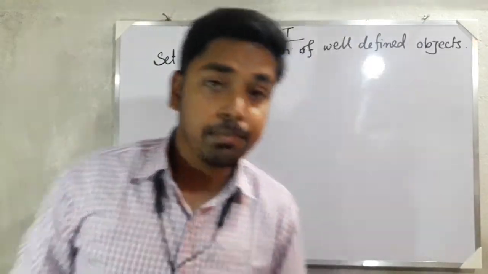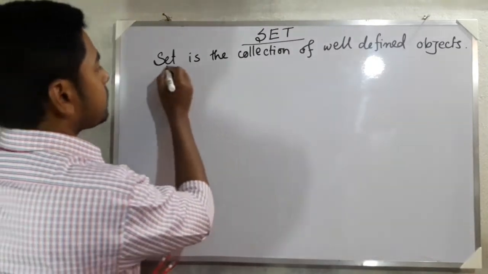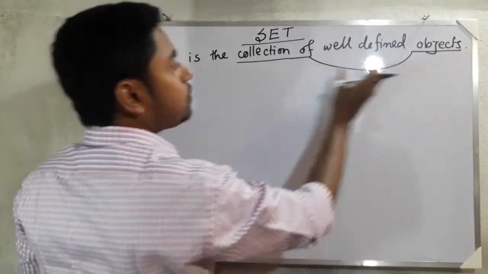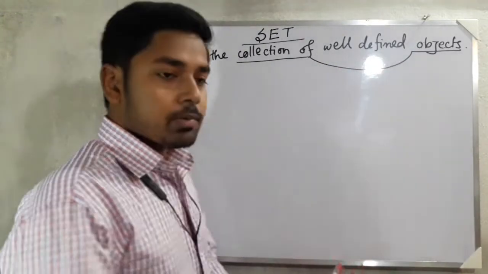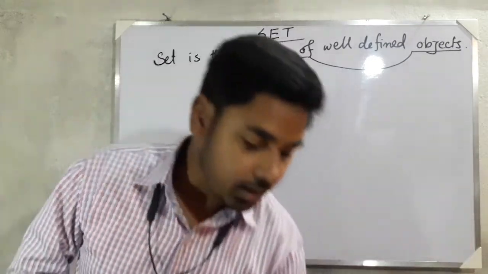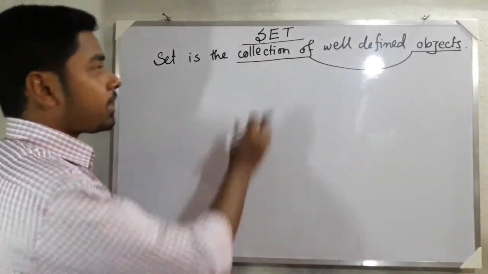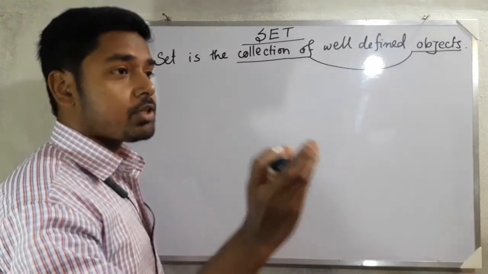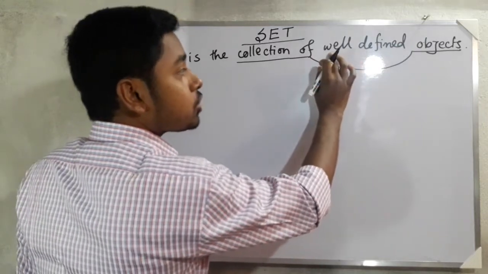I had given you the example, so first try to understand only this collection of objects. Try to understand the meaning of these words, collection of the objects. I had given you the example: collection of 3 pens, it's a set. Collection of 2 copies, it's a set. So a set means a collection of some objects, but the objects should be well defined.